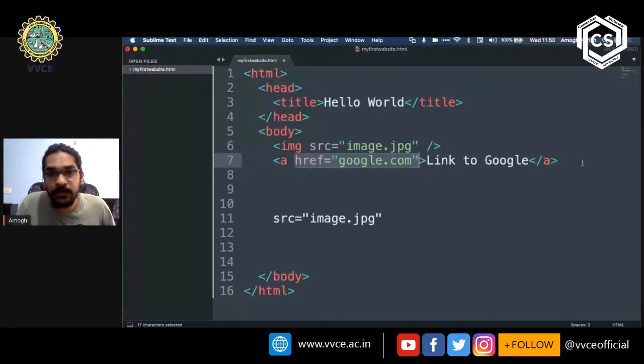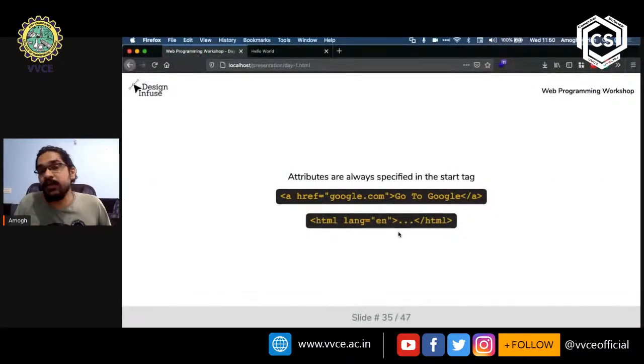This is the closing tag, and this entire thing is the starting tag. So we can see that the attribute that we're typing in is actually within the starting tag, okay? We never ever specify attributes anywhere else in HTML. It always goes within the starting tag.